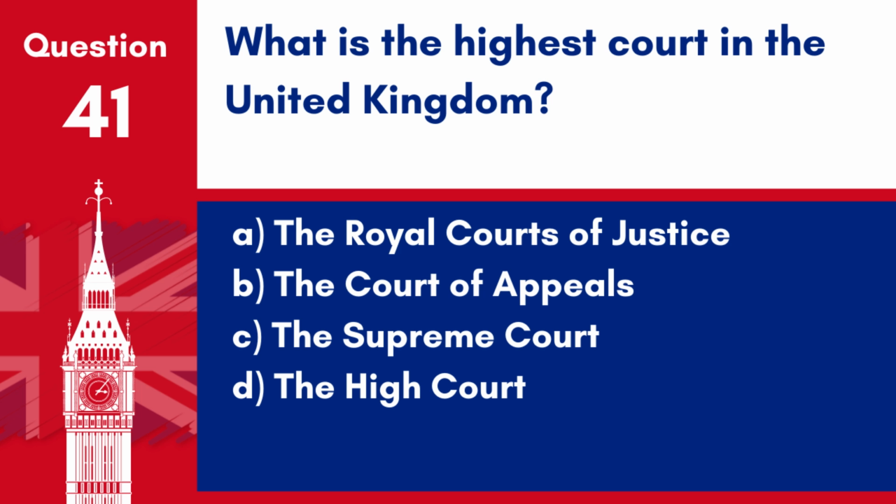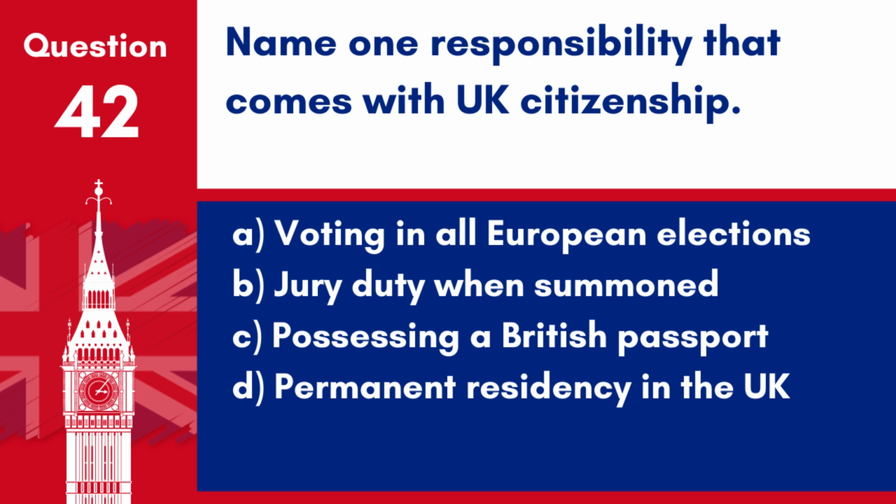Question 41. What is the highest court in the United Kingdom? A. The Royal Courts of Justice. B. The Court of Appeals. C. The Supreme Court. D. The High Court. Answer: C. The Supreme Court. The Supreme Court is the highest court in the United Kingdom, responsible for deciding cases of the greatest public or constitutional importance.